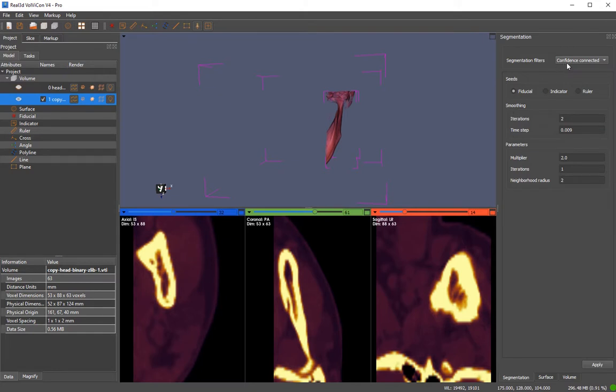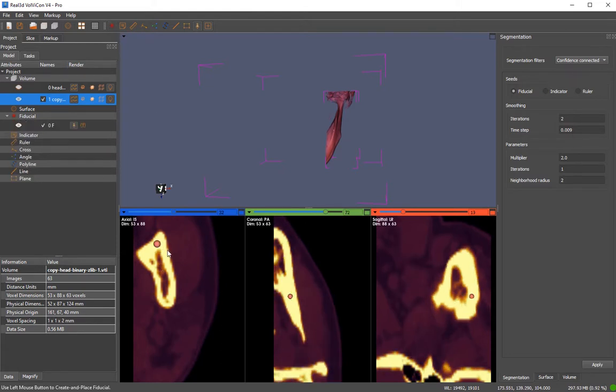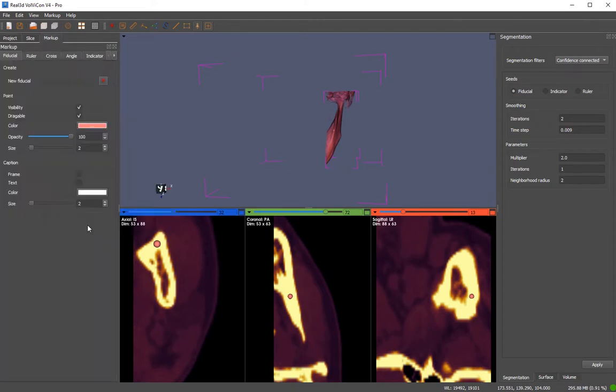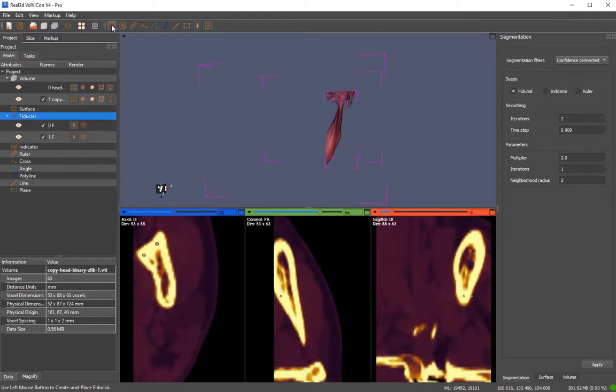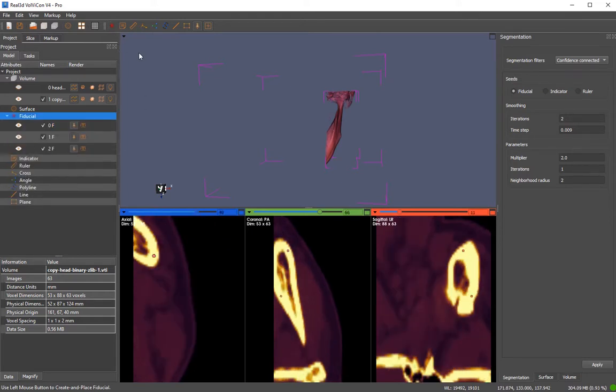So we are going to use confidence connected. So let me add some landmarks, seed points. Let me change the size because it looks bigger. You need a couple of seed points